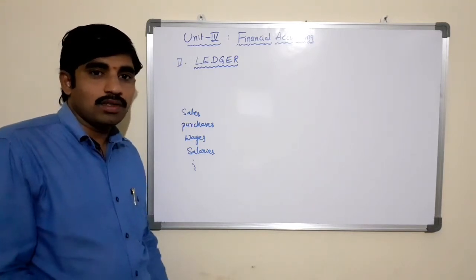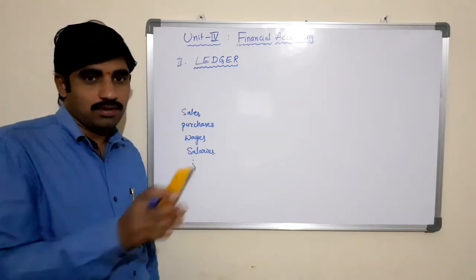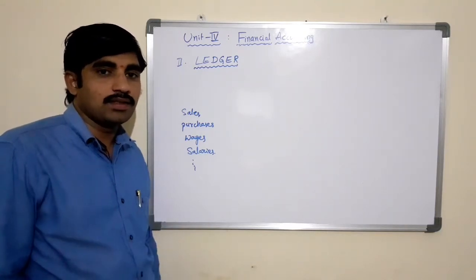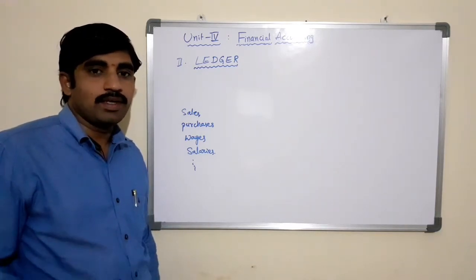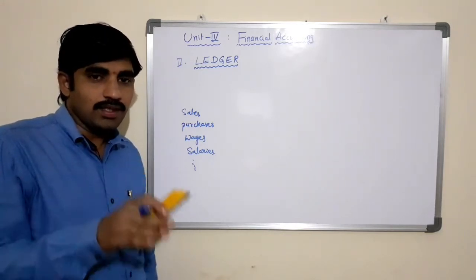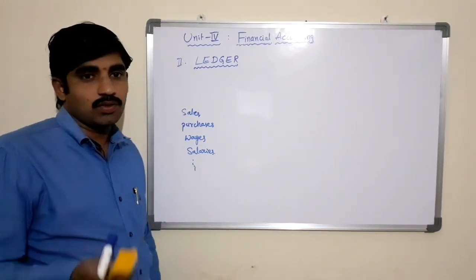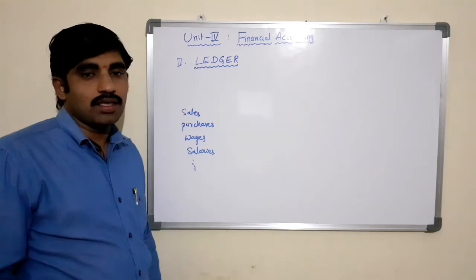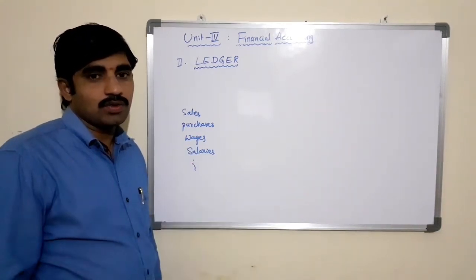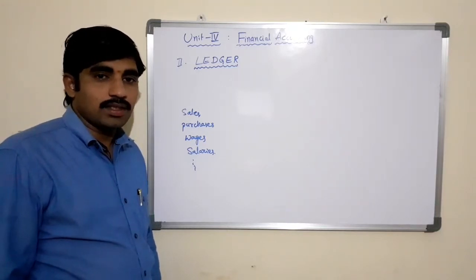If they want to know the weekly performance of the business, then they will transfer the journal entries to the ledger accounts. Whether the financial information is needed weekly, monthly, quarterly, half yearly or yearly, based on the information required, they will transfer the journal entries to the ledger accounts to know whether the accounts are showing the debit balance or the credit balance.